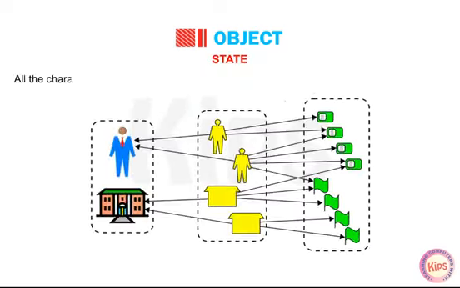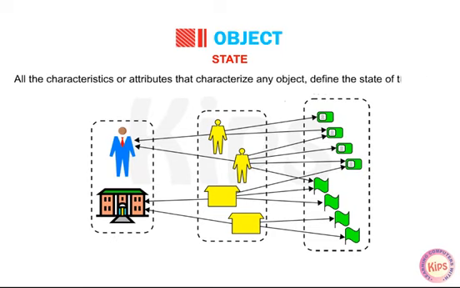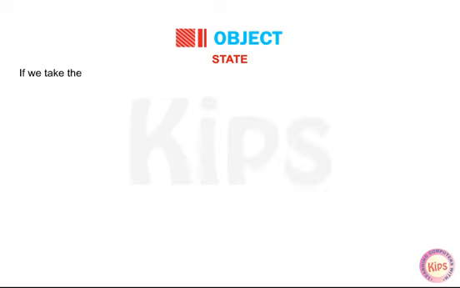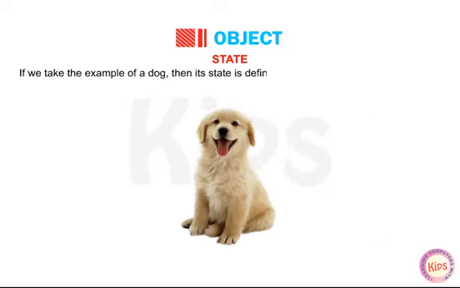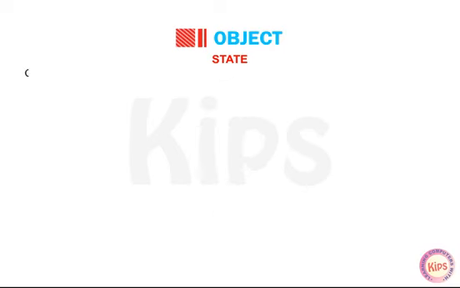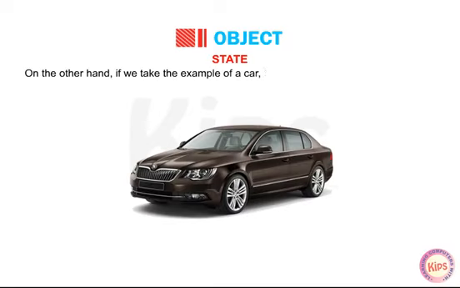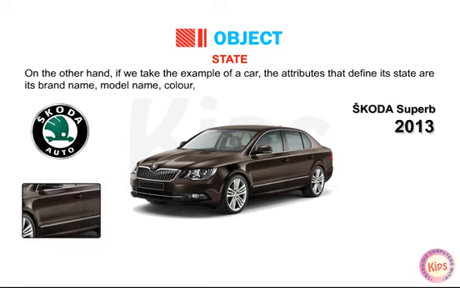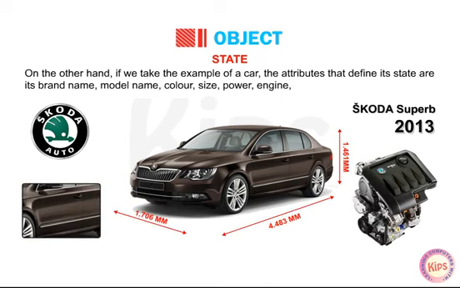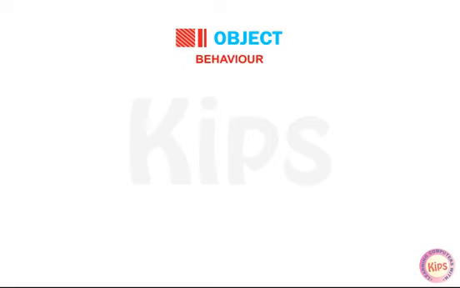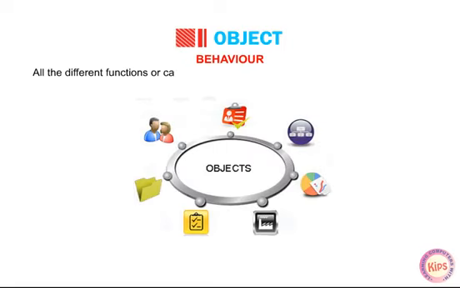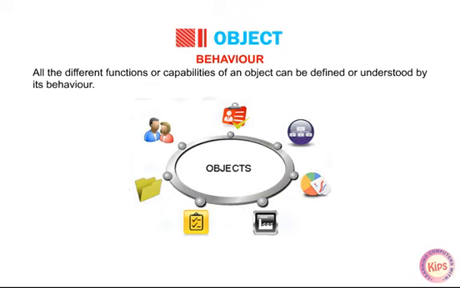State: all the characteristics or attributes that characterize any object define the state of the object. If we take the example of a dog, then its state is defined by attributes like pedigree, name, color, age. On the other hand, if we take the example of a car, the attributes that define its state are its brand name, model name, color, size, power, engine, etc. Behavior: all the different functions or capabilities of an object can be defined or understood by its behavior.